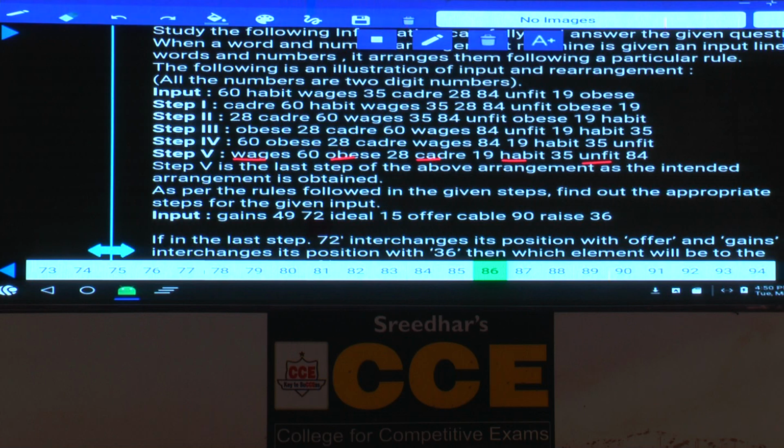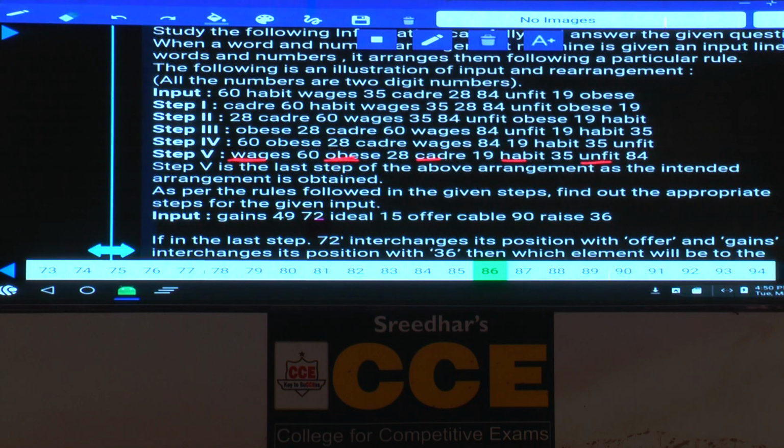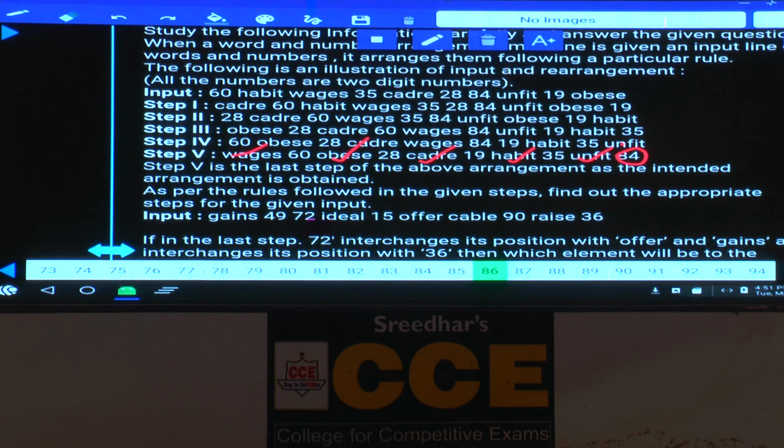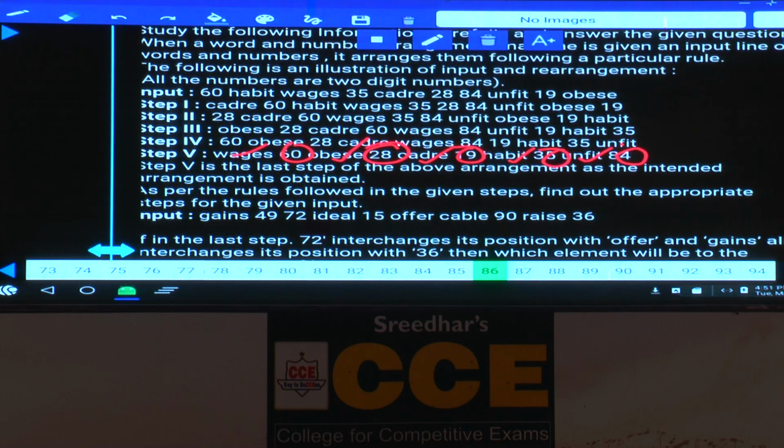Tell me. W is the highest word at the left hand side, and the next highest word from the right hand side, next obeys, next habit, next cadre, isn't it? The first highest word from the left, and the next highest word second from the right, then third from the left, fourth from the right, and so on. And similarly numbers, 84 highest, next one is 60, next one is 35, next is 28, next is 19. Now this is how the numbers and the words were arranged.